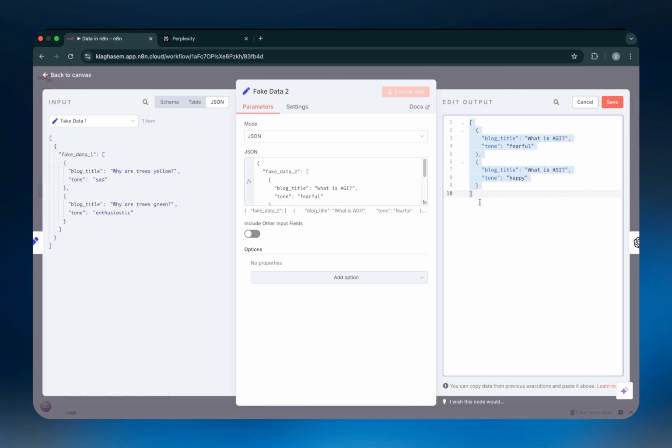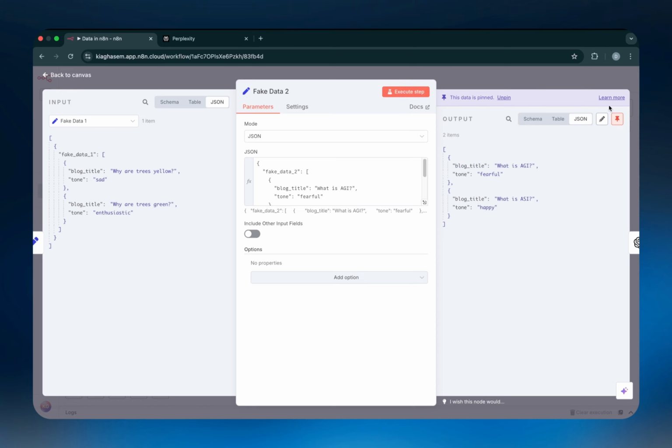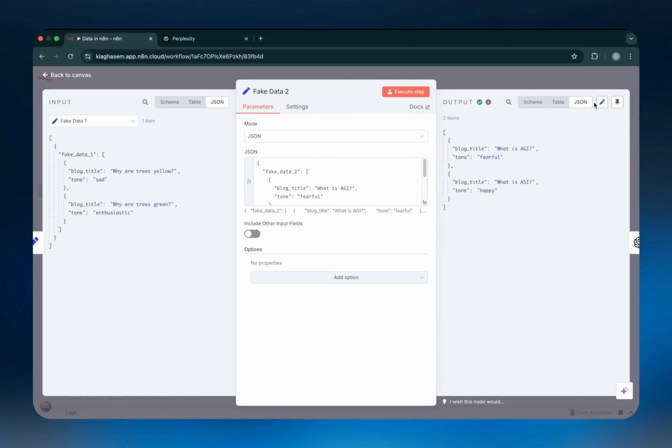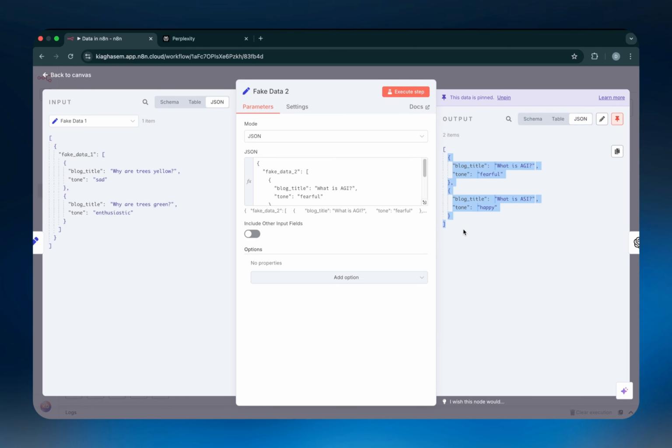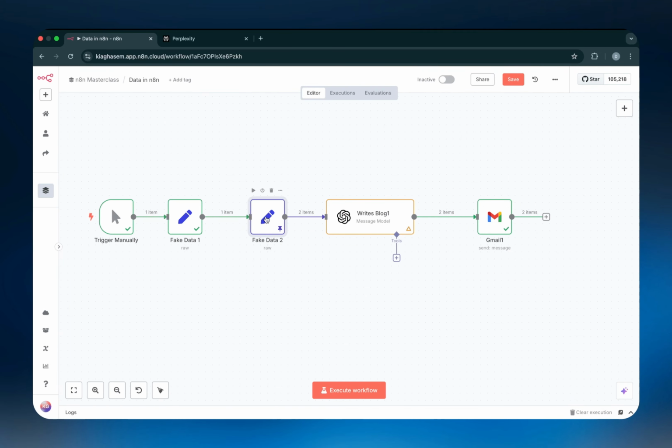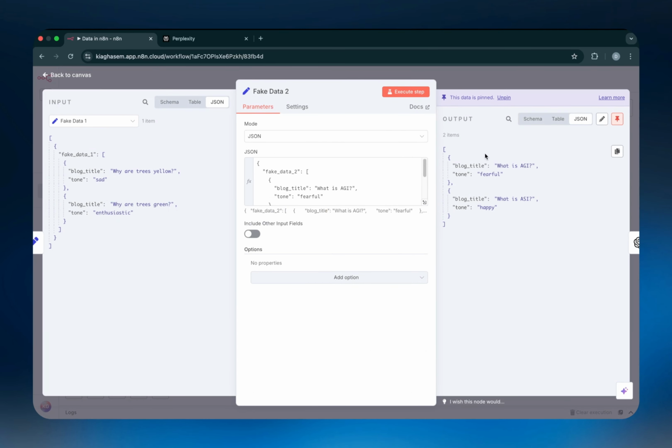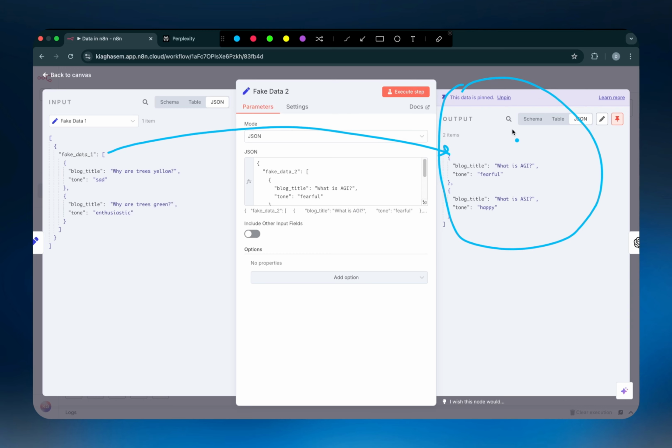If you want to make some artificial output and you want that output to always stay the same, you just click on save, or in other cases, you click on pin, and then it will hold that data as it is every single time. So even if I run this 1,000,000 times, and technically because of the input data the output should be different, it's not going to have the output that comes from this input because we've pinned this data here. So this is always going to stay the same no matter what. And I'm going to try to draw a pin. There you go. So it's always going to stay pinned no matter what the input data is and no matter what it's actually meant to be.